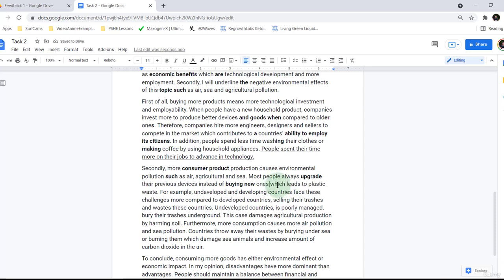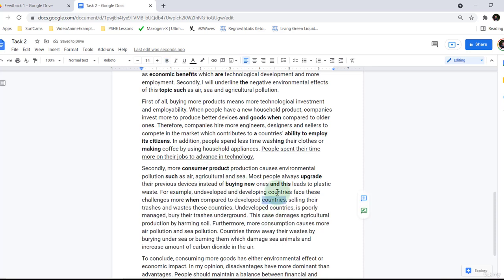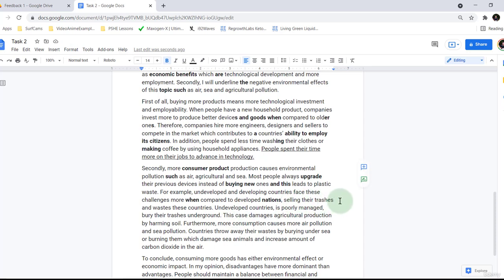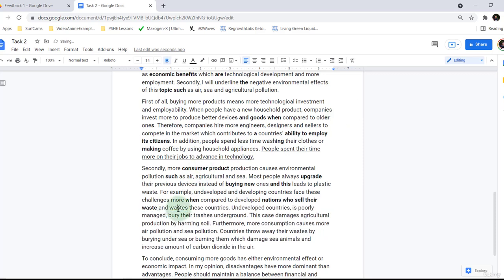And this leads, and this I'm going to change to more of a compound sentence, and this leads to plastic waste. Okay, for example, undeveloped and developing countries face these challenges more when compared to developed nations. I'm just trying to vary the vocabulary here. Who sell their waste and trash to these countries.